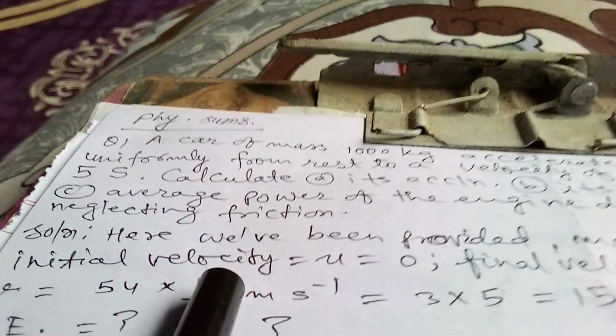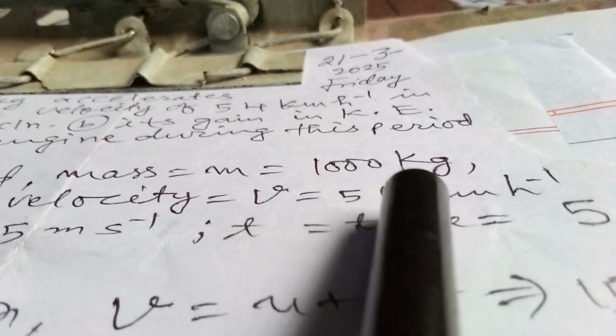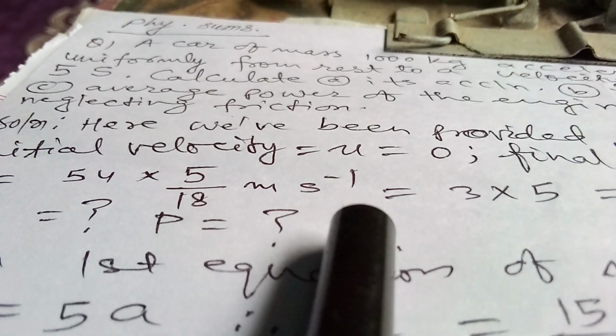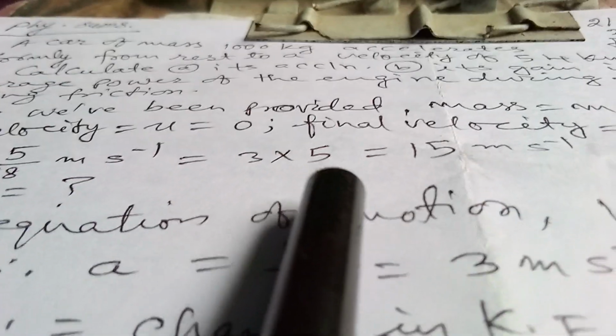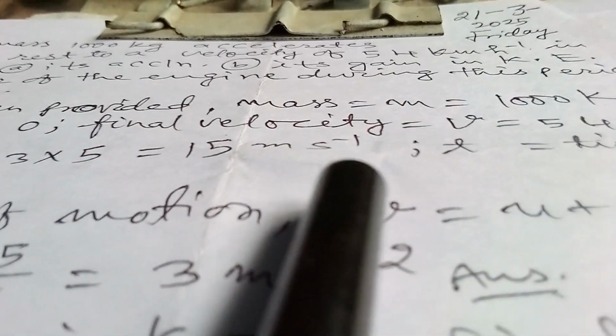Solution is here. We have been provided mass m equals 1000 kilogram, initial velocity u equals 0, final velocity v equals 54 kilometer per hour. And this we have to convert into meter per second, so we are multiplying it by 5 by 18. So 54 into 5 by 18 meter per second, and 18 3s are 54, that is equals to 3 into 5, that is equals to 15 meter per second.